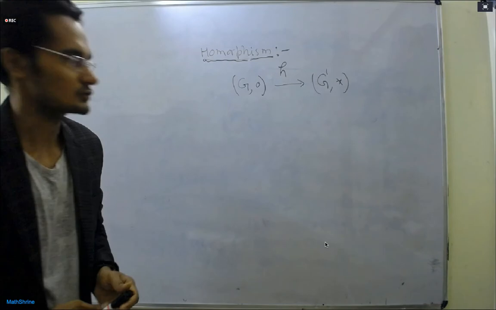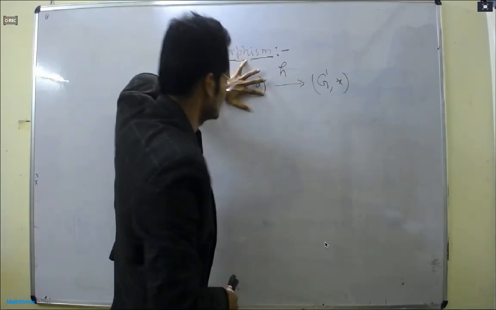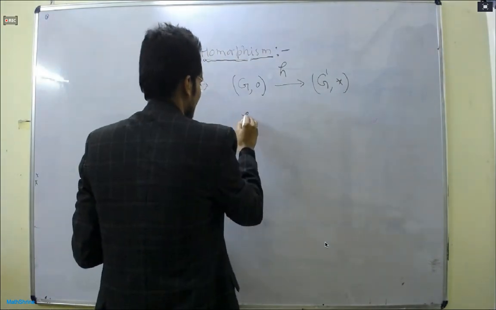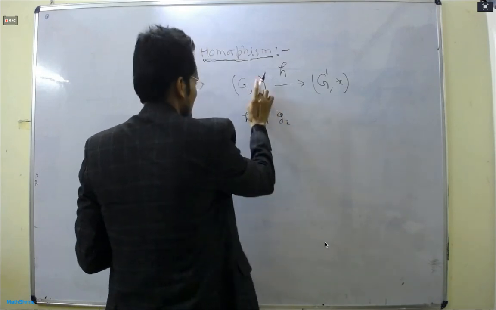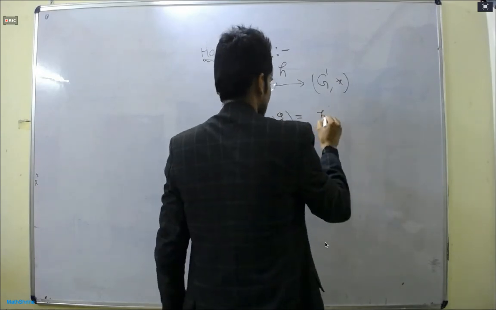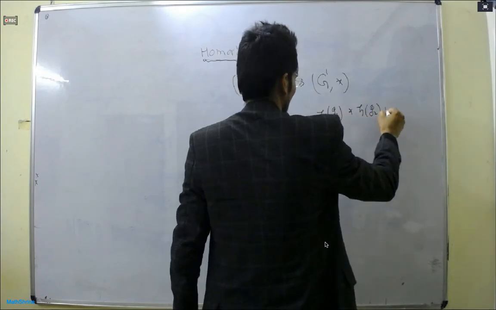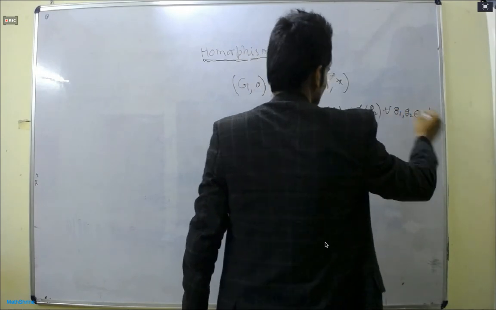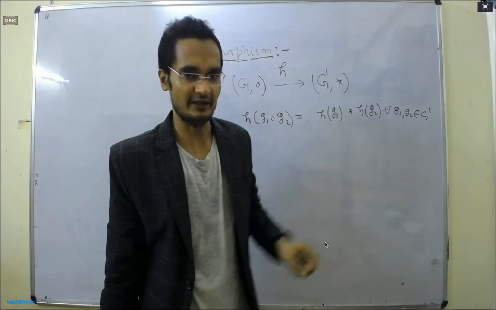For H of Z1 plus Z2, where the operation here is circle, it should come out as H of Z1 star H of Z2, for all Z1, Z2 belonging to Z. So this structural property, H of Z1 with the operation of this group H of Z2, is the essential property if H is a homomorphism.